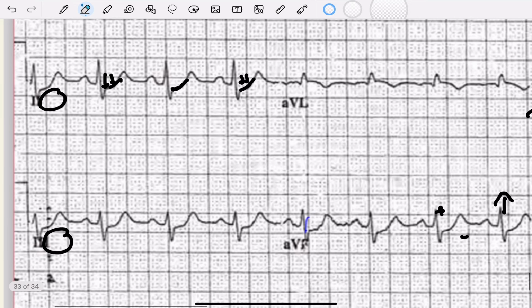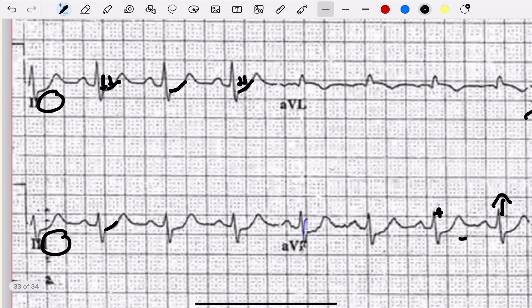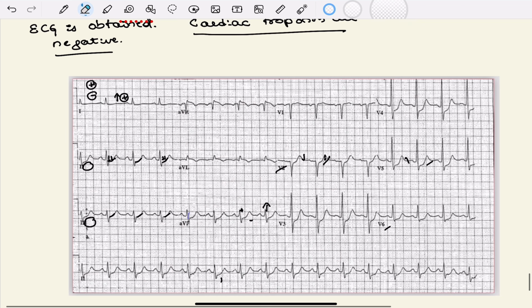Look here. It says ST upsloping depression. It's not horizontal depression, and it is not downsloping depression. It is upsloping depression. Now, it is seen in 2, 3, AVF. 2, 3, AVF represent the inferior wall of the heart. So there is inferior ST depression, that too upsloping, and J point depression.